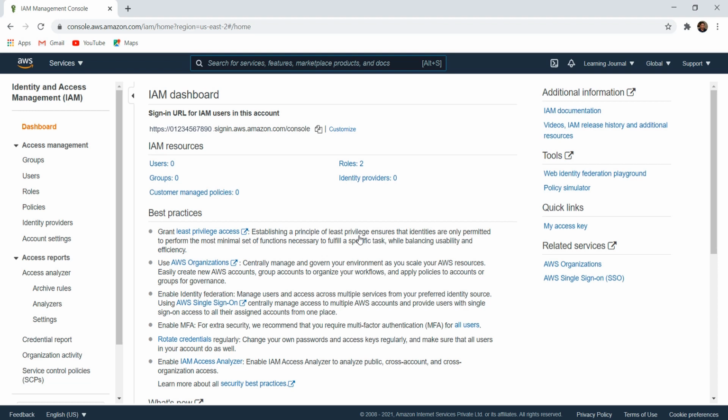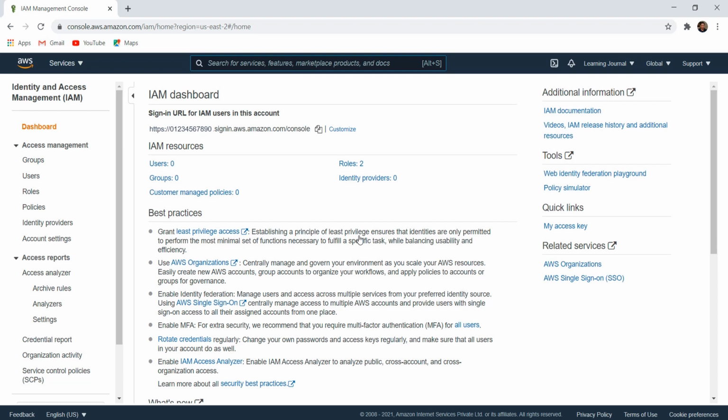The IAM dashboard also shows you a sign-in URL. What is that? Let me explain. You can log into the AWS console using console.aws.amazon.com, and that's what I used to log in as a root user. However, that method is mainly used by the root user only.